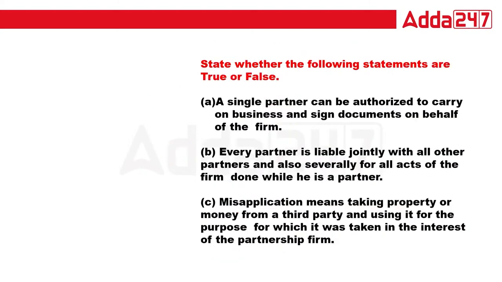Okay, that's cool. Next, a single partner can be authorized to carry on the business and sign documents on behalf of the firm. Can it be possible? The single partner. The answer is yes, it can be possible. Every partner is liable jointly with all other partners and also severally. So this statement we have already done in the summary. So this is also a true statement.